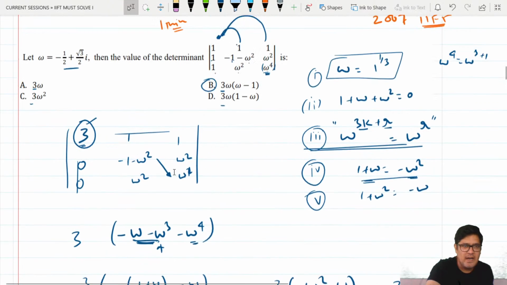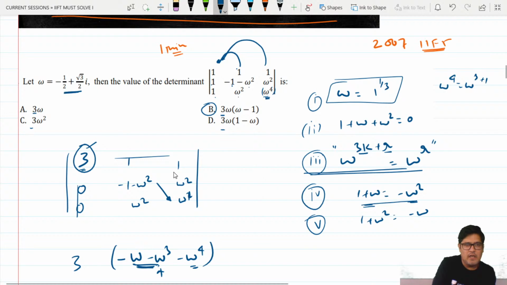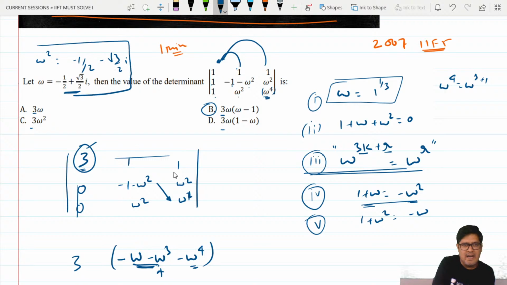But Pratik, you look at this value of omega. This is the value of omega and this is the value of omega square. You need to have this knowledge. See, looking at this property, only then did I come to know it is the cube root of unity. Yeah, Pratik, observe. Look at the left hand side term. That is the value of omega.